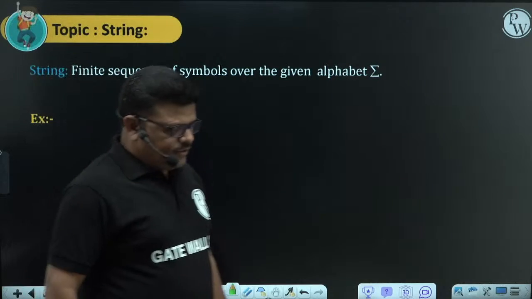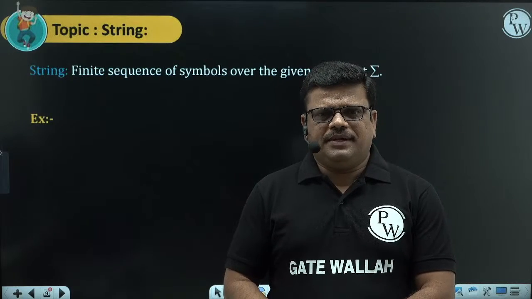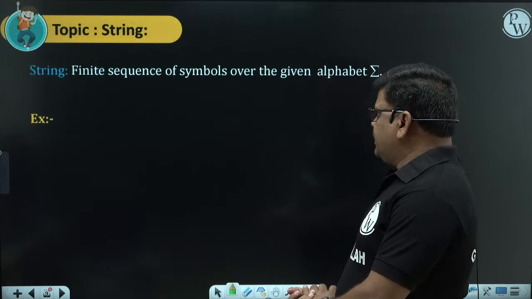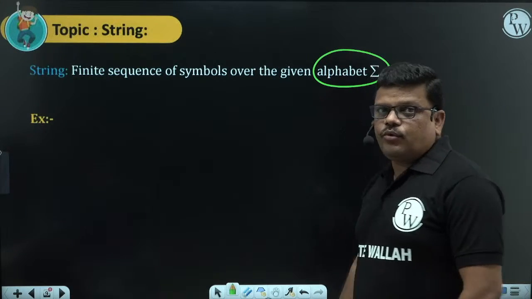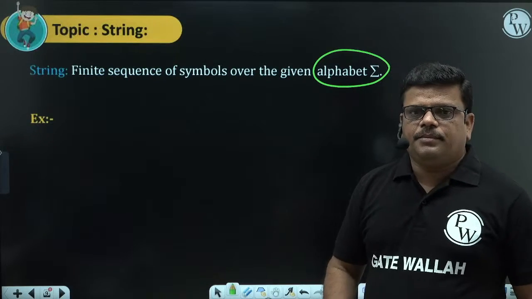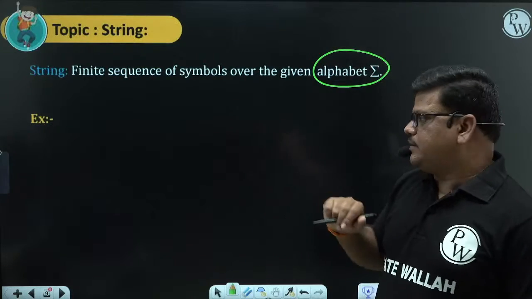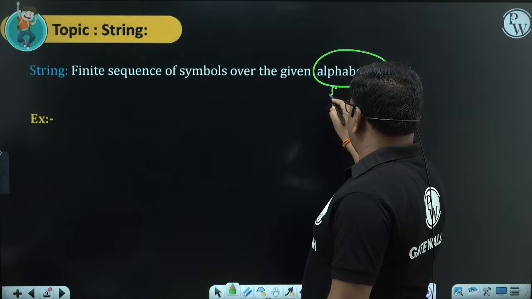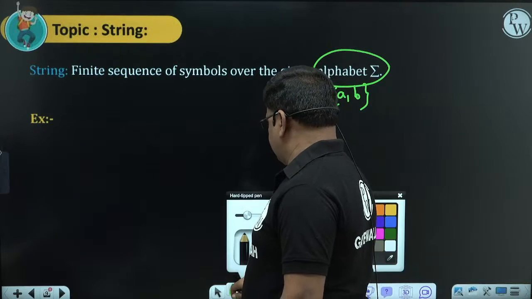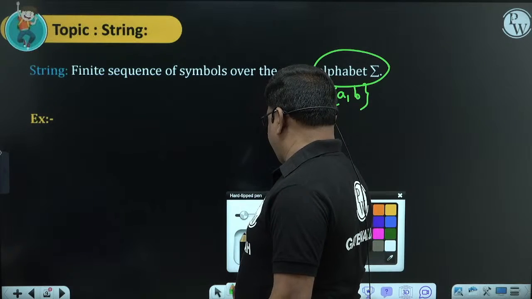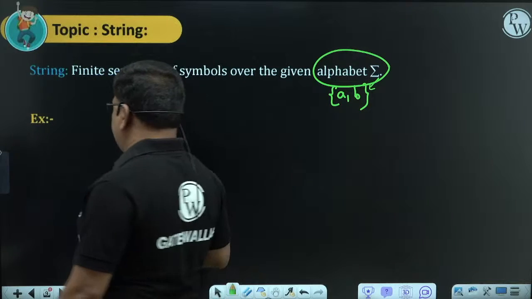Then we will discuss the terminology string. What do you mean by string here? A finite sequence of symbols over the given alphabet. Now you should not have any doubt about what is alphabet. We already studied that: alphabet is a set of symbols. Assume my alphabet sigma is {A, B}. Over this, strings will be like this.